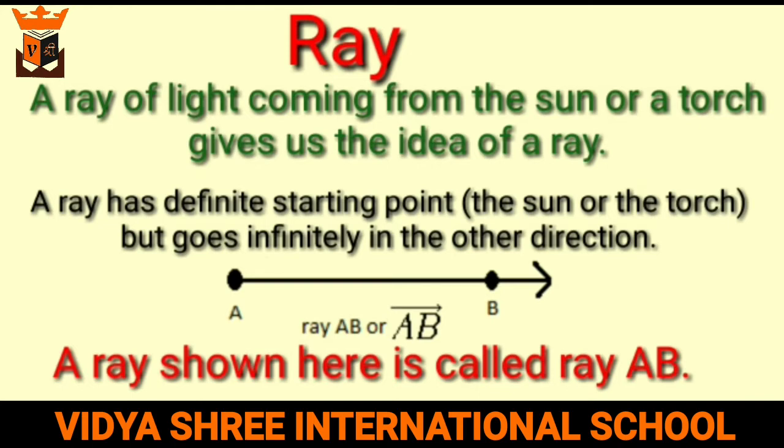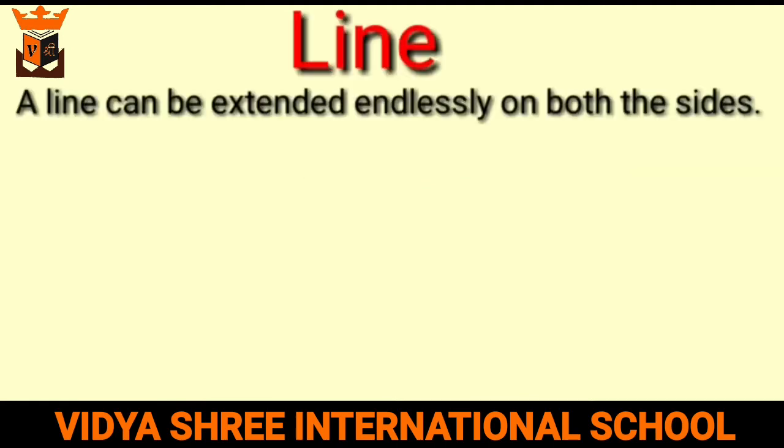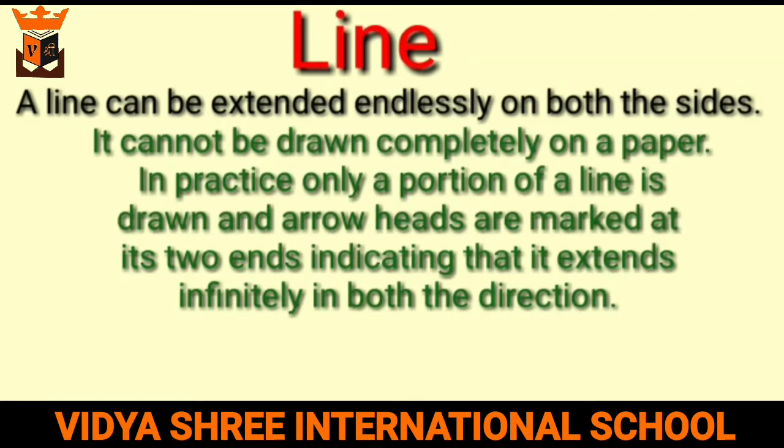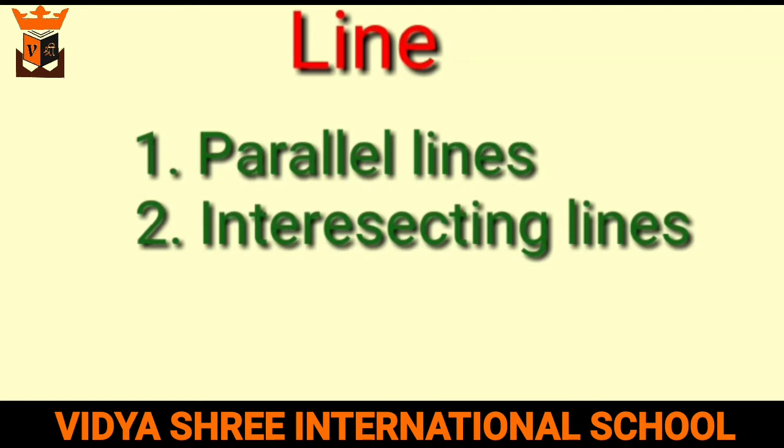Line. A line can be extended endlessly on both sides. It cannot be drawn completely on a paper. In practice, only a portion of a line is drawn and arrowheads are marked at its two ends, indicating that it extends infinitely in both directions. There are two types of lines, parallel lines and intersecting lines.